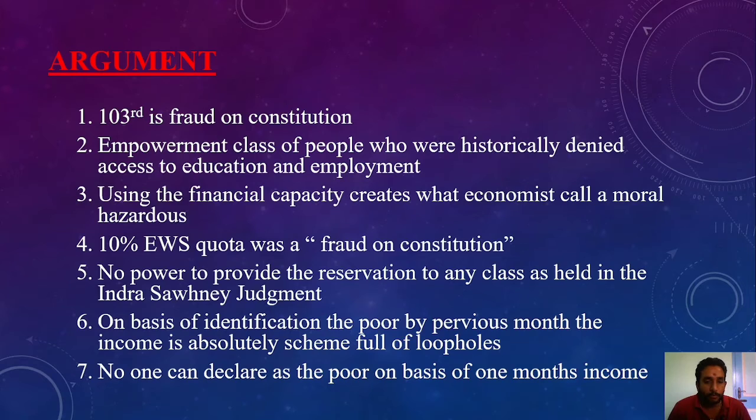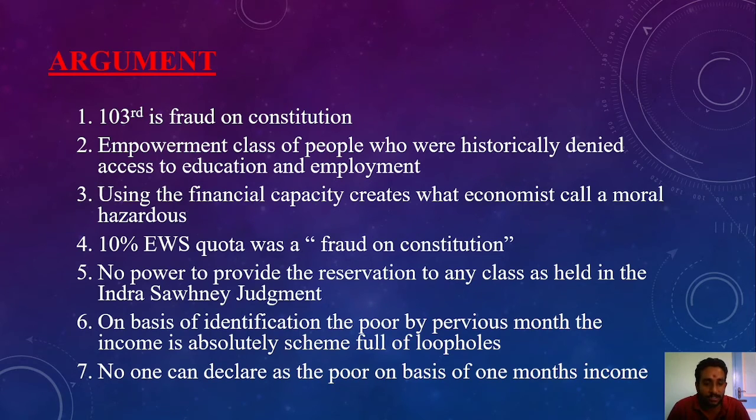Now see the next point. There is no power to provide reservation to any classes as certain teachers on judgment. I already mentioned the Indra Sawhney case judgment. The result of the judgment is that they should satisfy two conditions: the economically weaker section condition and, at the same time, the condition of social backwardness. So before bringing the reservation policy, they have to satisfy the two conditions.